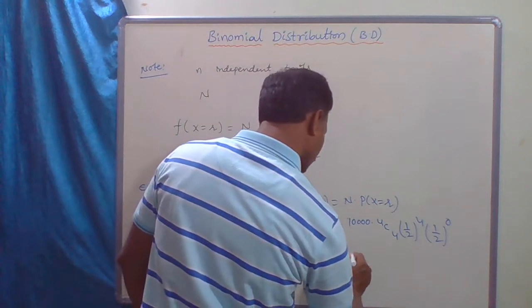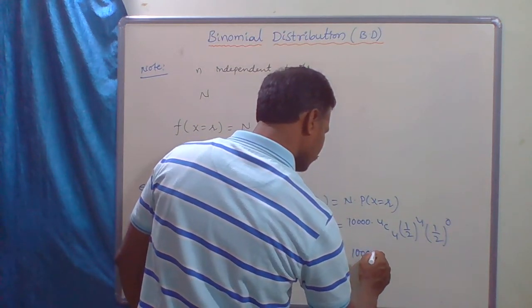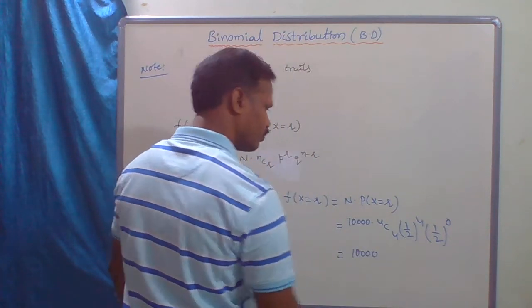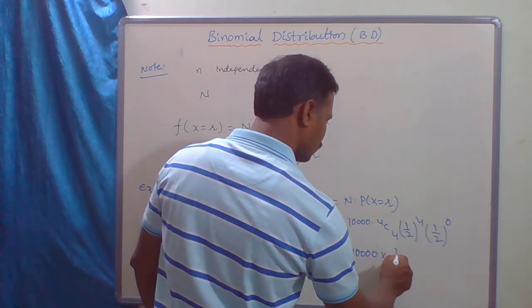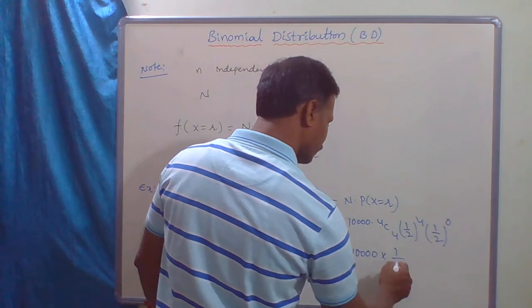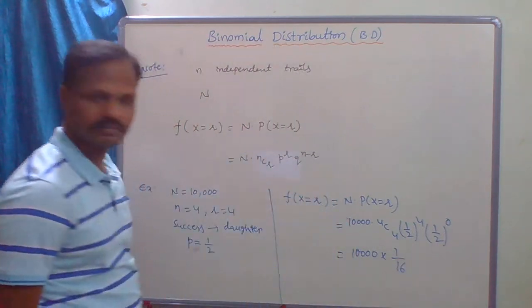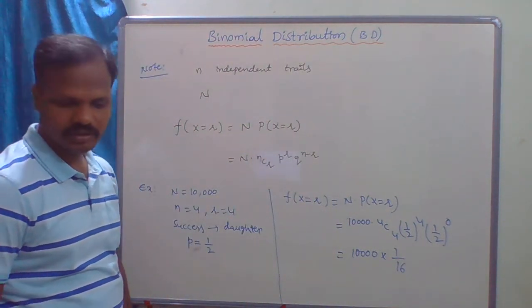So this equals 10,000 into 4C4, which is 1, into 1 by 2 power 4, which is 16.